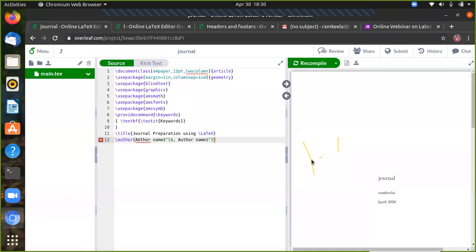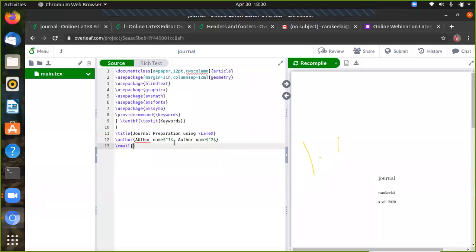Okay, then dollar symbol. That's all the author information. So author name 1, author name 2. Okay, next thing, suppose you want to give the mail ID, then you can give the mail ID of your author. Email ID, \email{}.